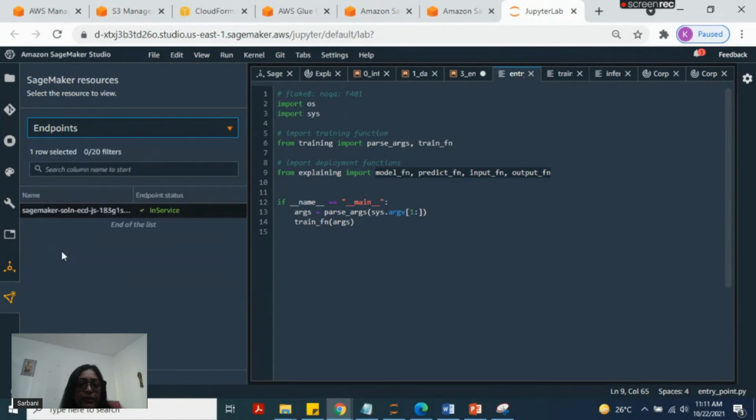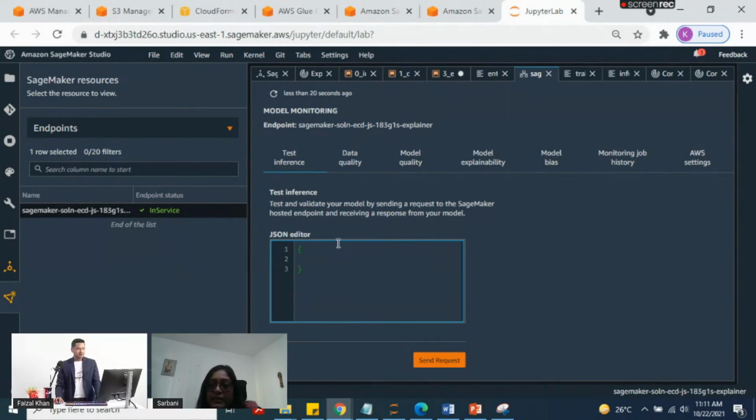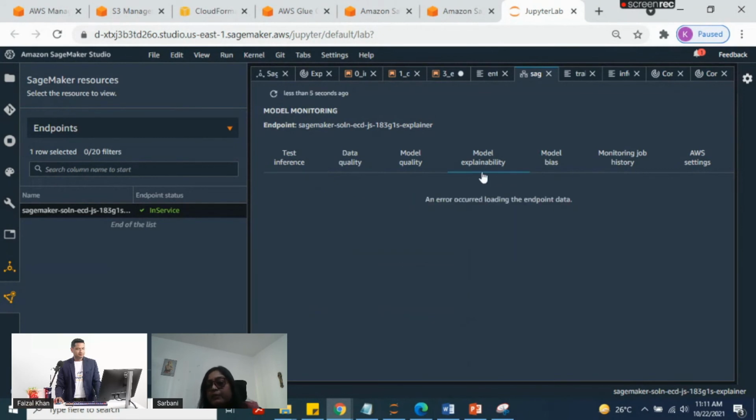So if we click on this endpoint, you can see it in service. This is from my previous run because I just ran it, so the endpoint is already created. If I pass any input request in the JSON editor, it will create a response. And here we'll be able to see the model explanations, bias report, etc.